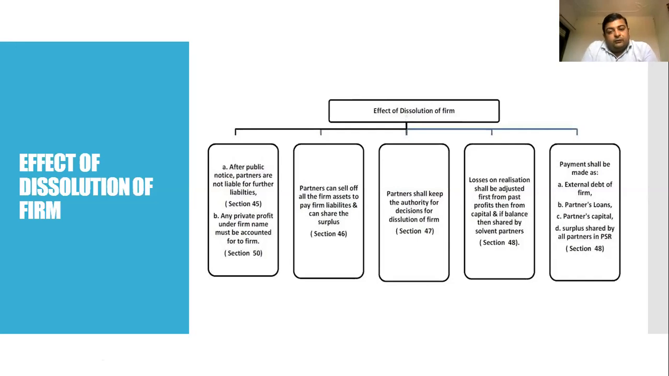For example, if the firm is closed due to losses, the losses may be set off from the profit of the previous year. If the firm is again not able to repay the liabilities, then the balance, if any, is met from the capital of the partners. And even if, after paying from the capital, losses or third party liabilities remain, then the solvent partners must share the losses equally under section 48. And last, payment shall be made in this order: external debt of the firm, partners' loans, partners' capital, and the surplus shared by all partners as per the partnership agreement, under section 48.